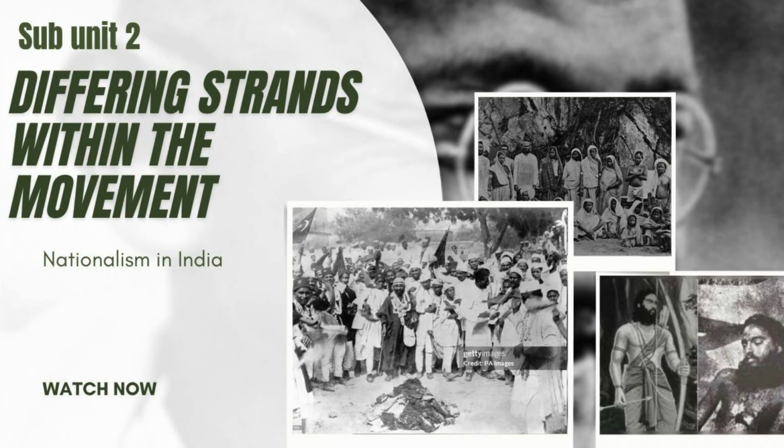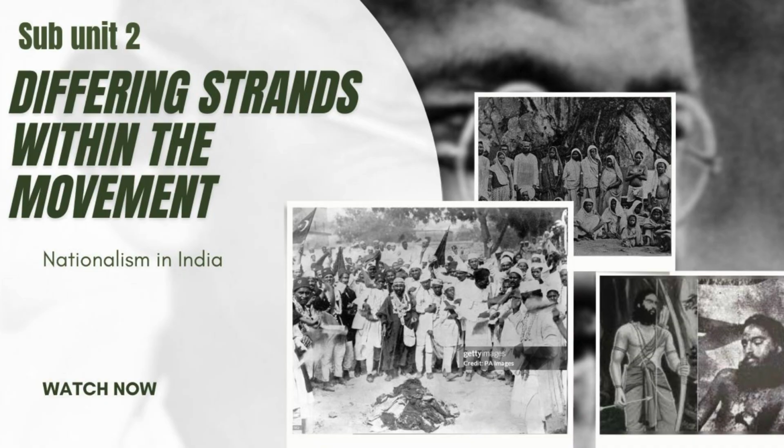Through this lesson, we will explore how the boycott of foreign goods, schools, and institutions took place, why many middle class people initially supported the movement, and also why after some time the enthusiasm in towns began to slow down. So this part of the chapter gives us a clear picture of how nationalism reached the common people in urban areas and how ordinary Indians made sacrifices to resist British rule.